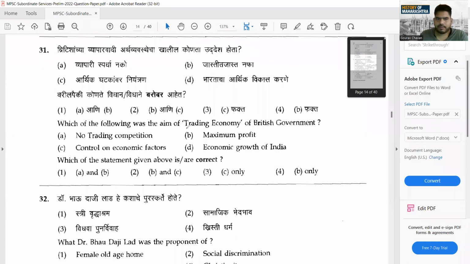Which of the following was the aim of trading economy of British government? In simple terms, they're asking you, what was the aim of British government? No trading competition, you can say it was a subsidiary thing. Control on economic factors. Yes, we can say economic growth of India. No, in no case this was their aim. See, if it is not mentioned anywhere in the options, it is an easy thing, leave it. But if you consider all these sections, what was more attracting? It was maximum profit. Control on economic factors was not that much. But the main thing was maximum profit.